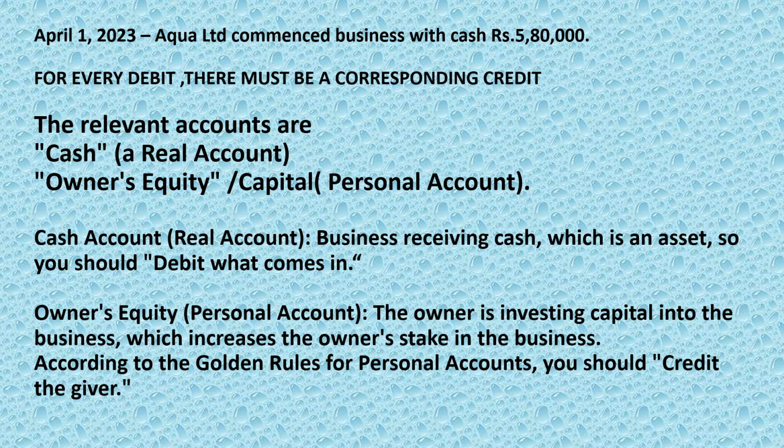Okay, so under this transaction, two relevant accounts are involved. Cash account, which is an asset, so it comes under real account. And this cash, once invested in the business, becomes a capital account, and moreover it is a contribution made by the owner of the business, Aqua Limited. So that is a personal account. So cash account is the business receiving cash, which is an asset. So you should debit what comes in. So what comes into the business? The cash comes into the business. The business receives cash of rupees 5,80,000.